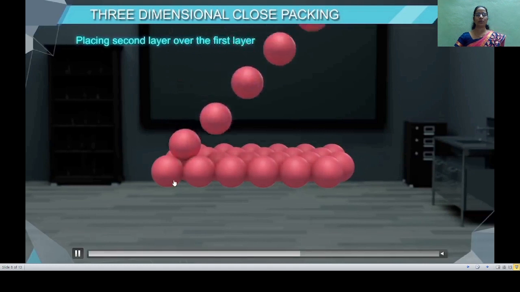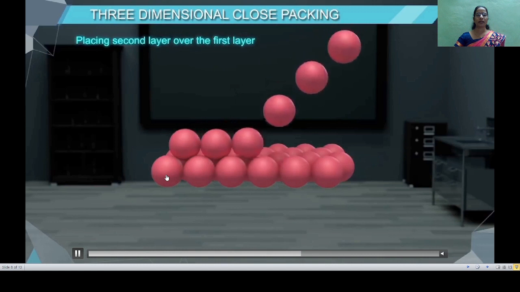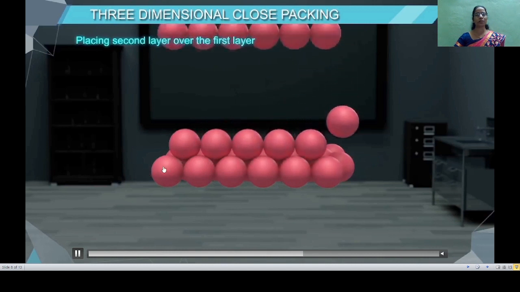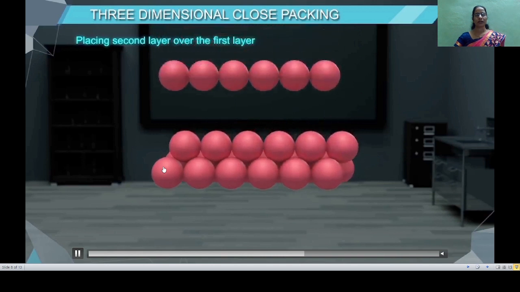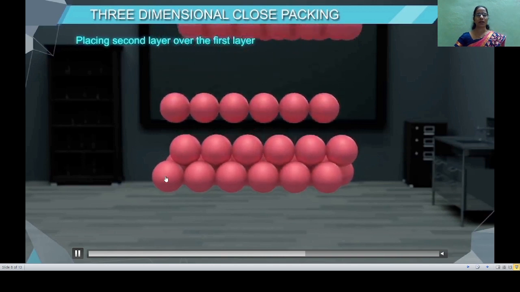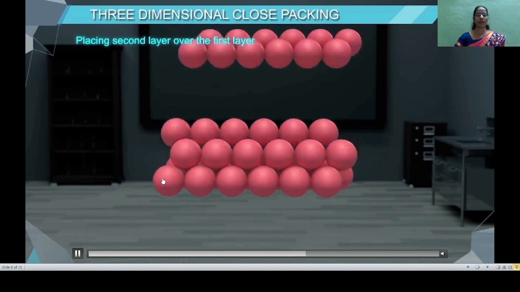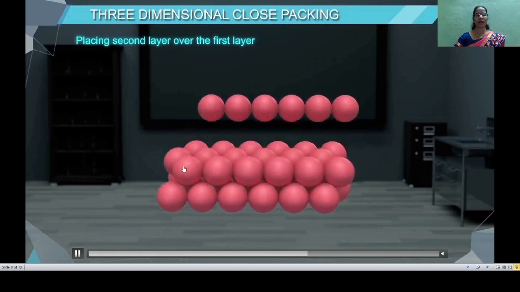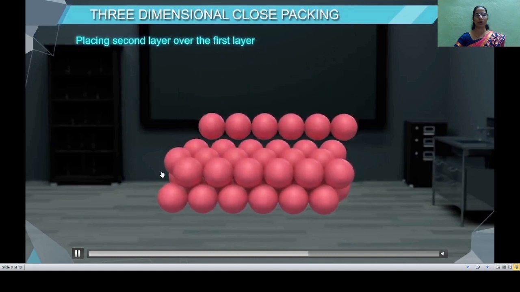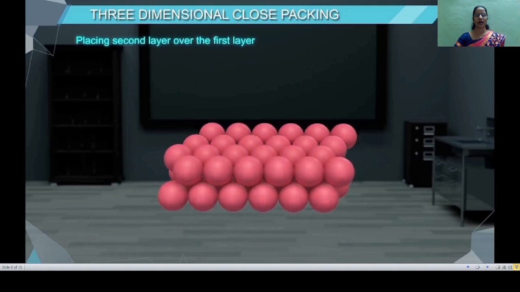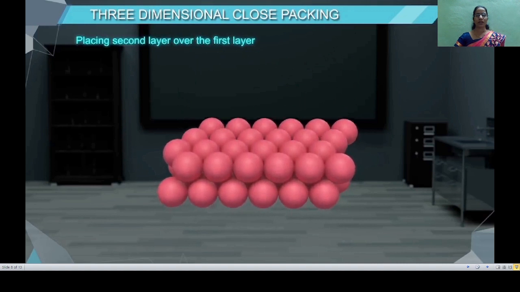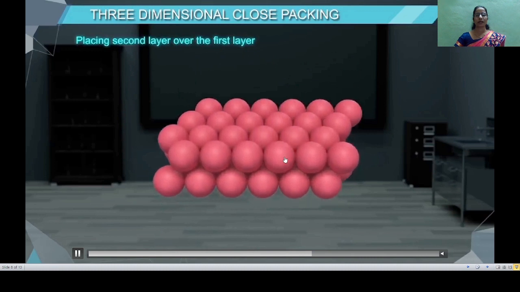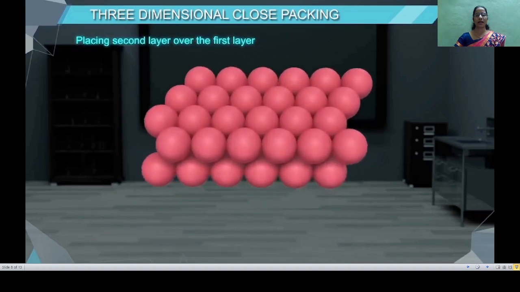Now here you will observe that the second layer is not of the same kind as that of A. That is the first layer. There is a staggered arrangement. So if we label the first layer as A layer, then we can label the second layer as B layer because it is a different one. And by doing this arrangement, new types of voids are obtained, and these are named as tetrahedral voids